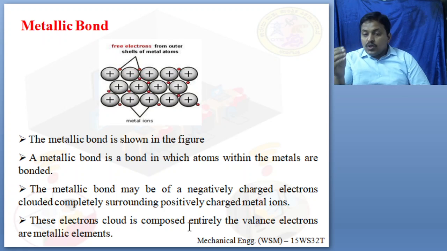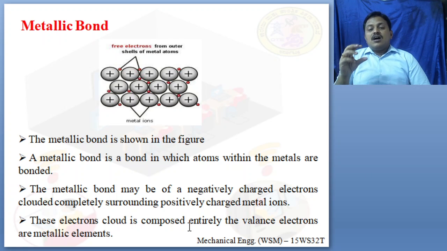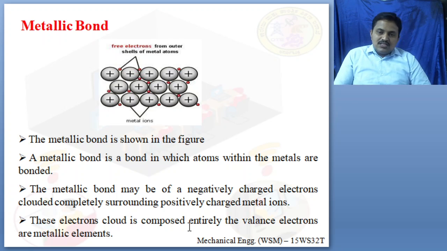So here also the valence electrons are completely free to move so that the bond is formed. These valence electrons are known as metallic elements, and this type of bond is the metallic bond. So all three come under the classification of primary bond. There are three types of primary bond: ionic bond, covalent bond, and metallic bond. You are supposed to explain this when the types of bonds are asked.